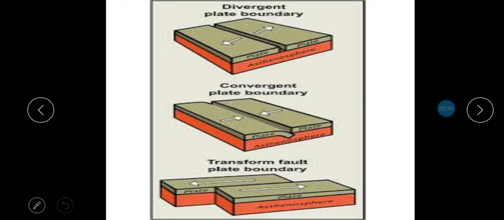So this is, children, just the repetition or the quick review of what I have told you about the divergent plate boundary, the convergent plate boundary, and transform plate boundary.